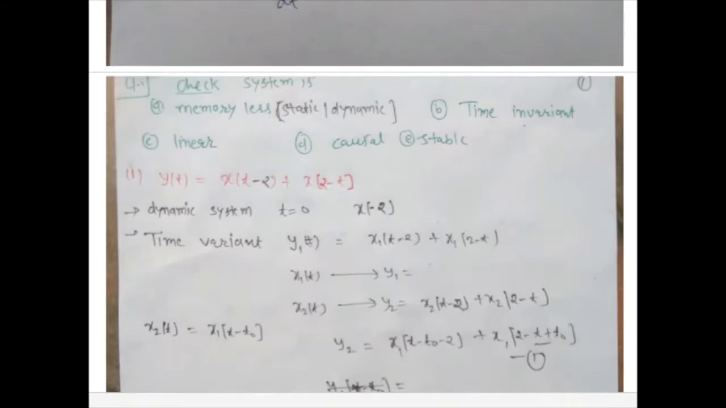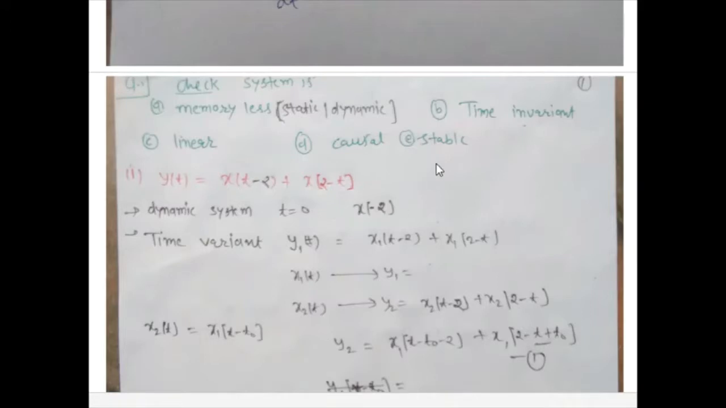Another question is checking whether the system is memoryless, time invariant, linear, causal and stable. So the first example is given: y(t) is equal to x(t minus 2) plus x(2 minus t). It is dynamic because when we put t equal to 0, it is x(minus 2). It has the past value. Output depends on the past value of the input signal.